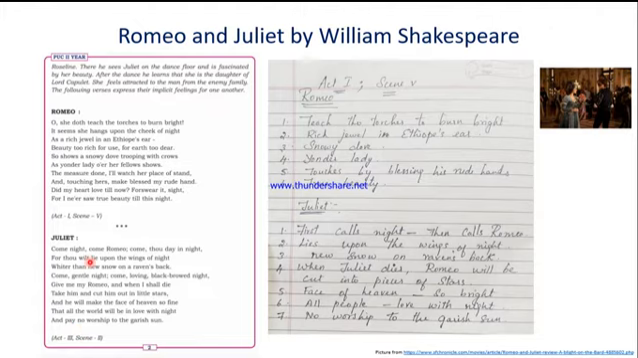Come night, come Romeo, come thou day in night. So first Juliet is calling the night. Why? Because all their meetings will be only during night. So the first meeting, you can make out, was also during the night. That was the party held by Lord Capulet, and that was also during the night. So first she is calling night.